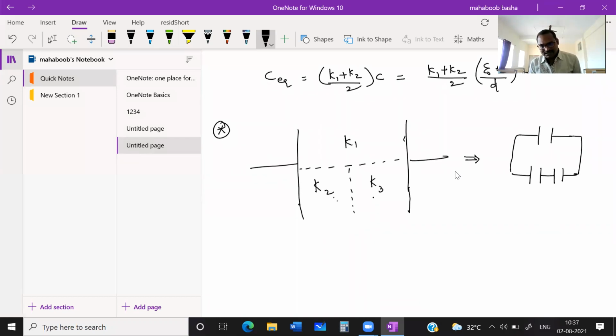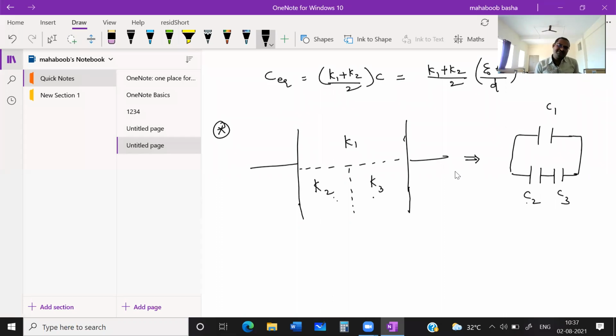This is one different capacitor, this is one different capacitor, this is one different capacitor. First you need to find the equivalent capacitance between C2 and C3. Then you should take the equivalent capacitance of the parallel combination of C1 and these two together. So before that, we need to find what is C1, what is C2, what is C3. Clear, students?